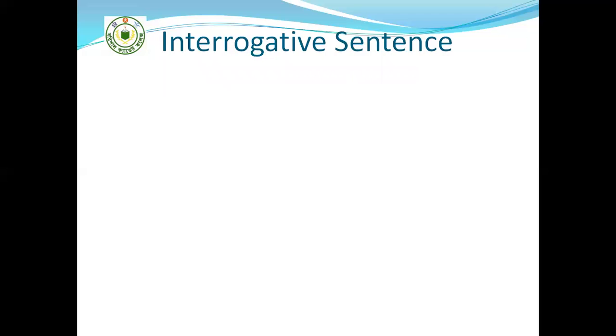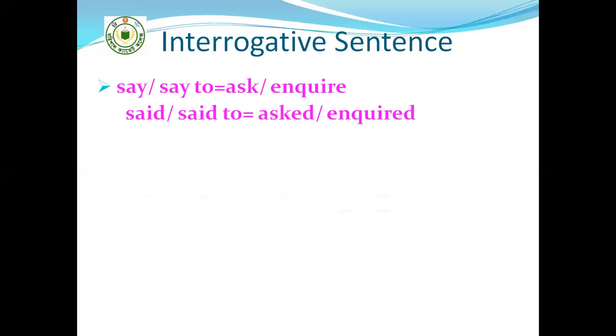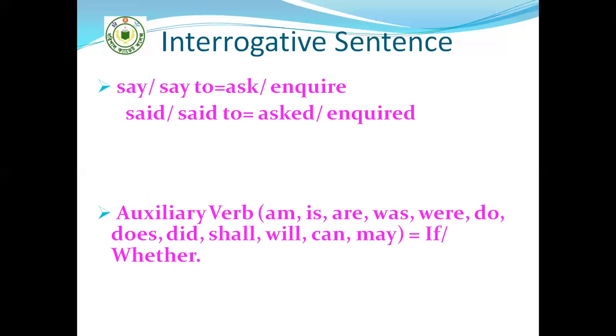Interrogative sentence. First, cadets, we have to understand how it is used in direct speech. The reported speech is the interrogative sentence. If in an interrogative sentence the reporting verb is say or say to, it will be changed into ask or inquire. Past tense said or said to will be changed into asked or inquired.